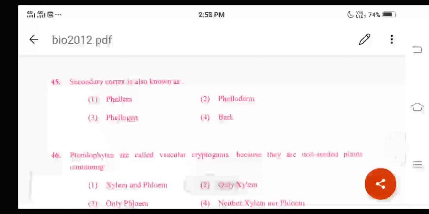Here the cork cambium or phellogen divides towards the inner side as well as towards the outer side. Whatever tissue or cells form towards the outer side will form the phellem or the bark, and whatever cells are produced towards the inner side are called the phelloderm or the secondary cortex, right? So option 2 is the correct answer.